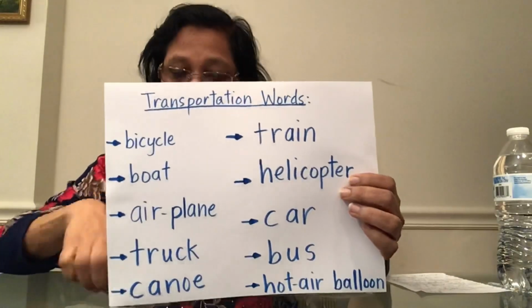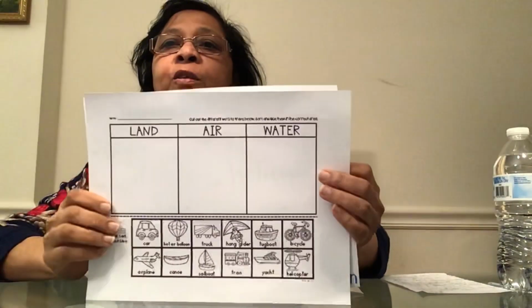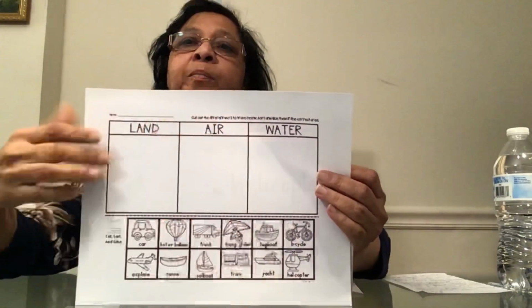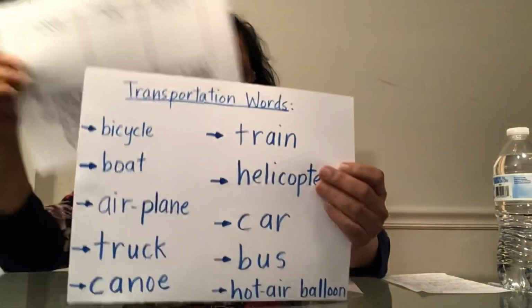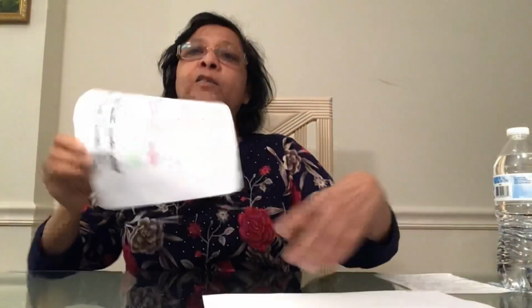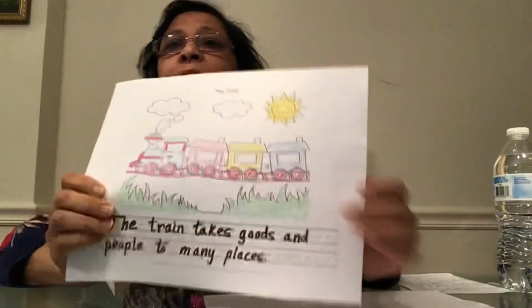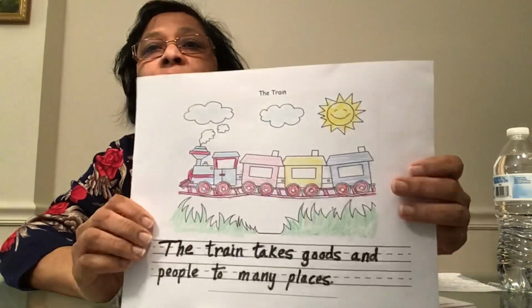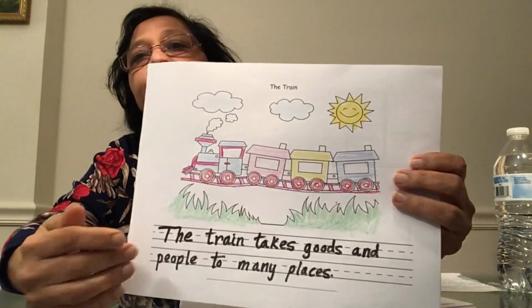You will see as part of your worksheet that I showed you, the picture is there to help you to read the word and match in the correct place where each vehicle should go. Now when you get your homework sheet that talks about the train, you can color the train nicely and you can write the sentence.